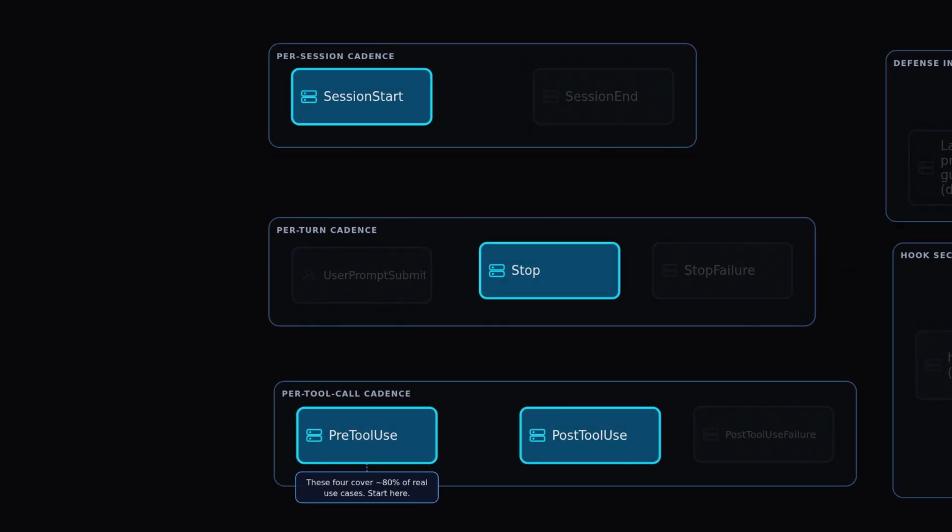Start with these 4: PreToolUse, PostToolUse, SessionStart, Stop. Anthropic's docs note they cover about 80% of real use cases. The other 11 plus are for specifics. Sub-agent events for multi-agent observability, pre-compact for context management policy, permission request for granular control. Build for the 4. Reach for the rest when you need them.